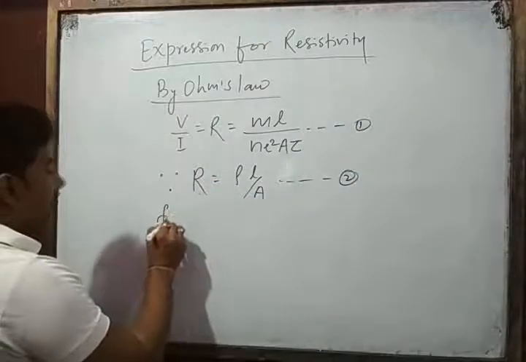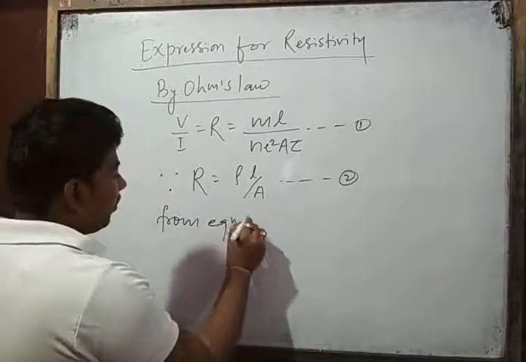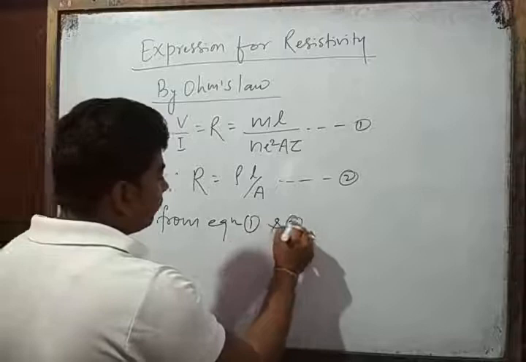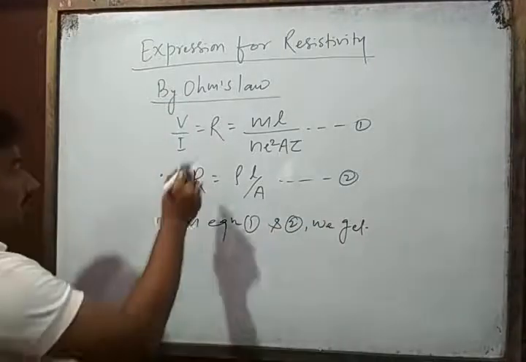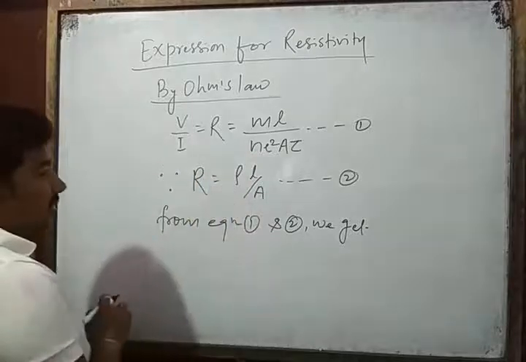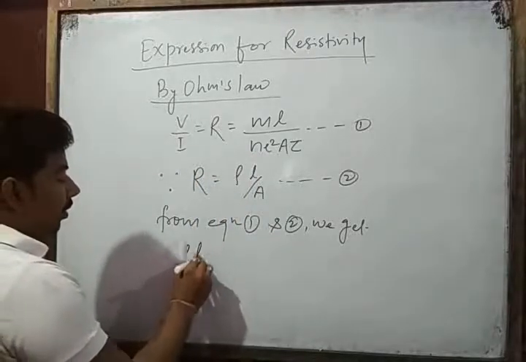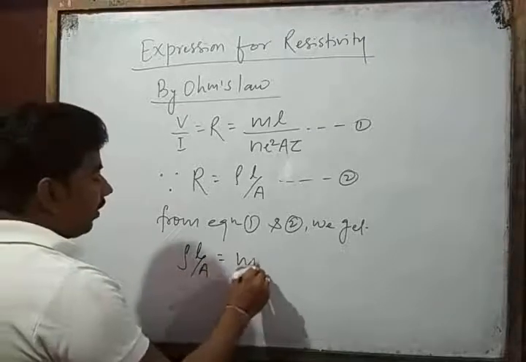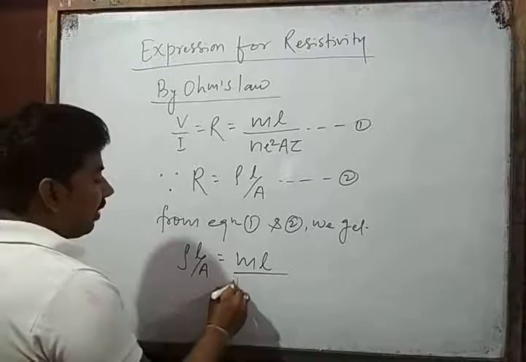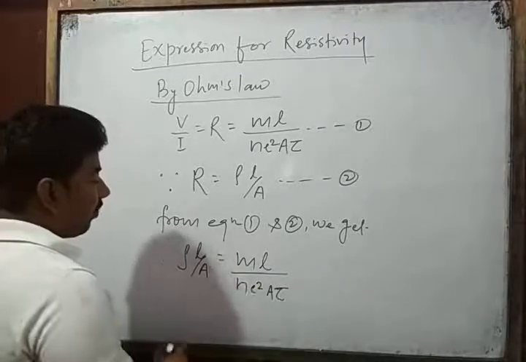So from equation 1 and 2, we get rho into L by A is equal to m into L divided by n e squared A into tau.